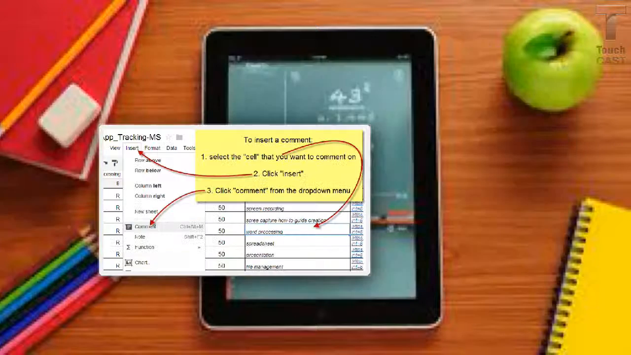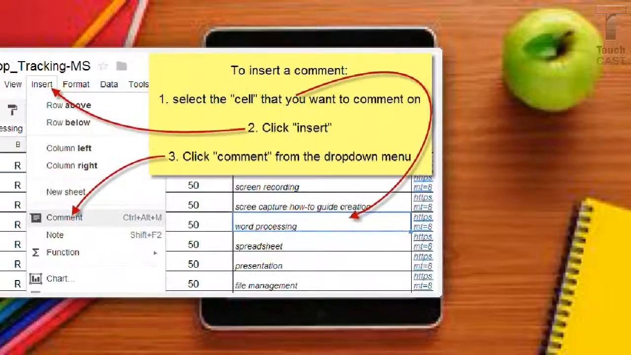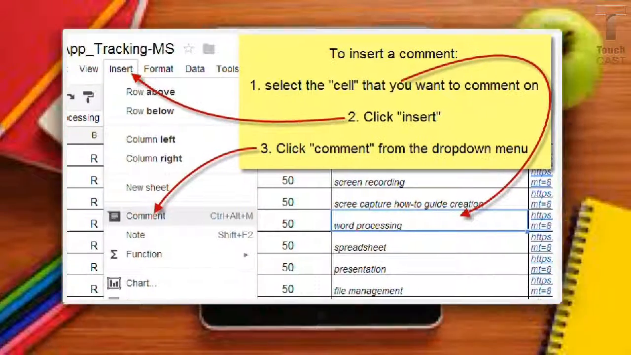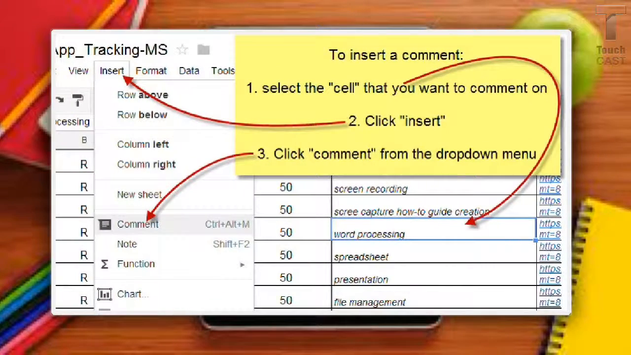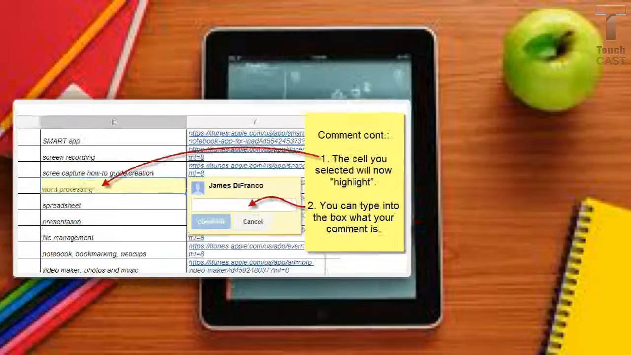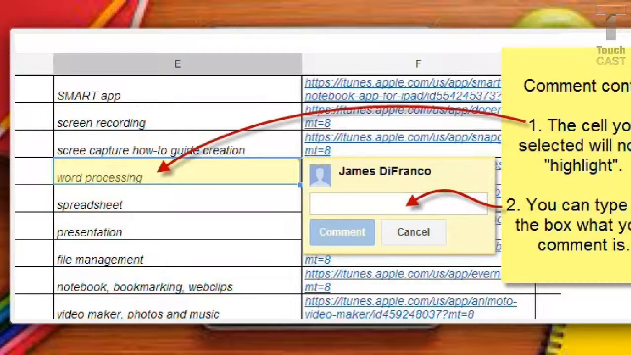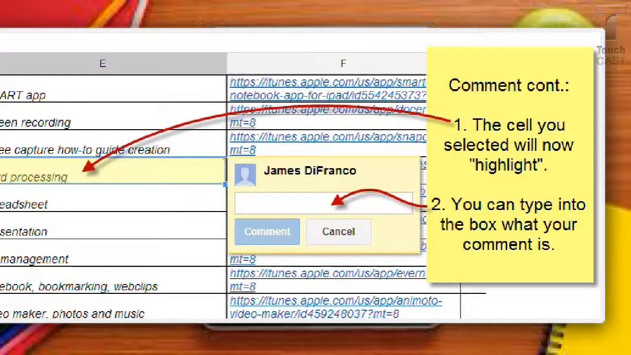Now I'm going to talk briefly about how you can insert comments into a cell. If you want to make a comment about a certain app or something, what you're going to do first is highlight the cell that you're going to be talking about. So in this example, I don't know if you can see it, but the word processing is outlined in blue. Then you're going to go ahead and click insert and then comment. Once you do that, this happens. The cell that you were on highlights, and then you have your little comment box. Right there you can begin to type, and then when you're done, hit comment.